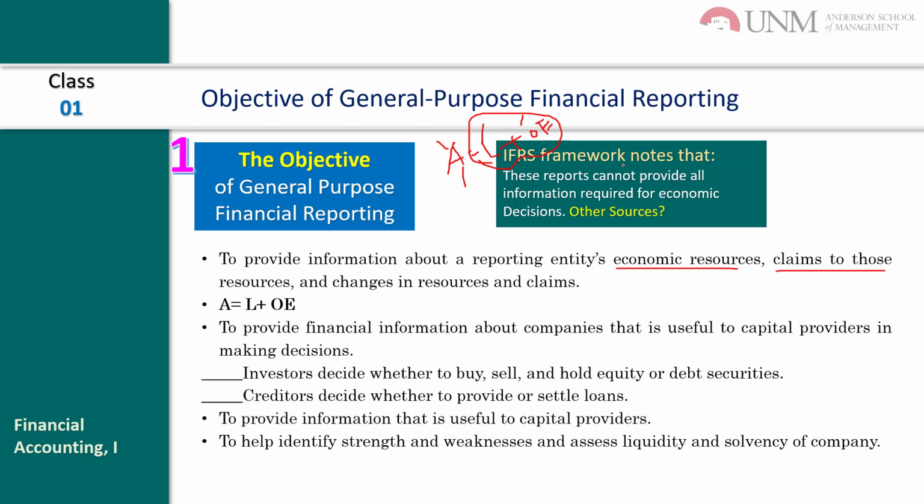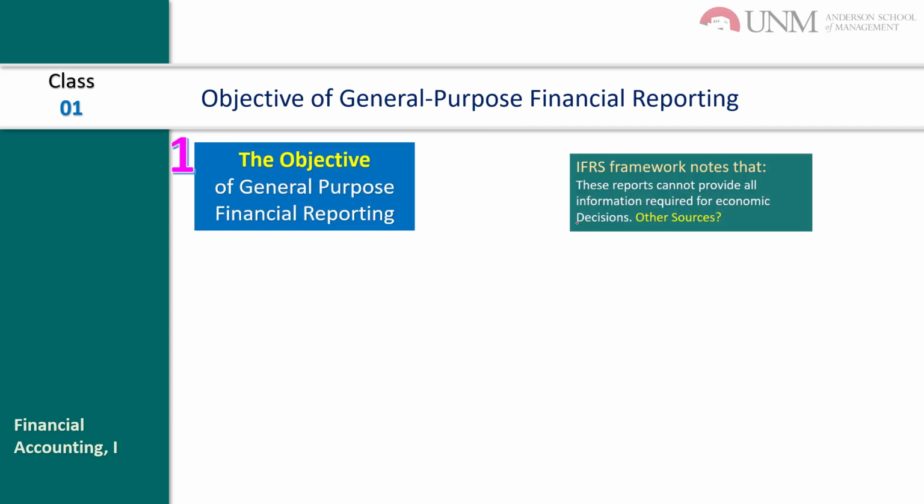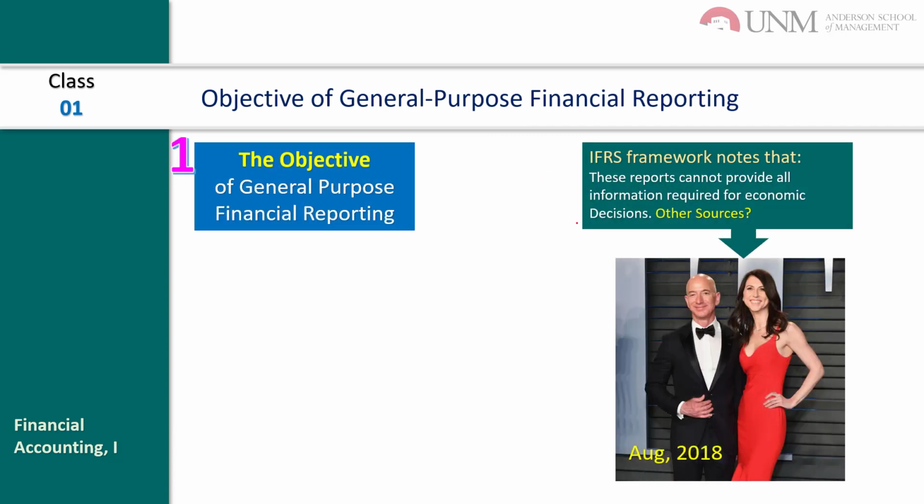So the question is, the IFRS framework notes that these reports cannot provide all the information required for economic decisions. Huh? What's the problem? The problem is there are also other sources that can affect the investors' decisions. Let's see an example. For example, think about August 2018, the news about the divorce of Jeff Bezos and MacKenzie. They announced their divorce in August 2018, and let's see what was the impact.